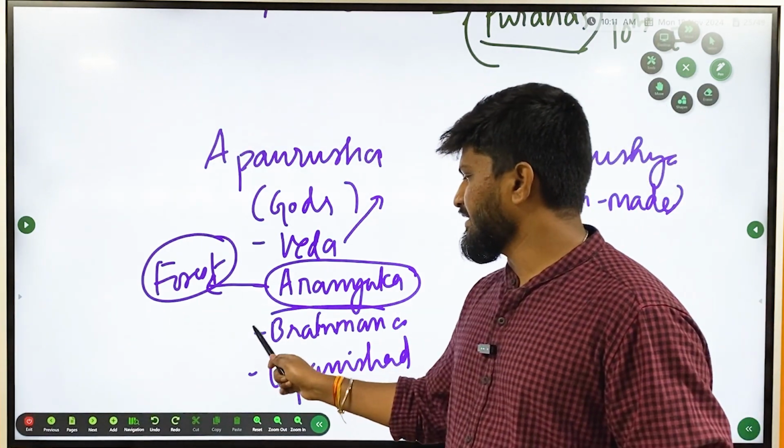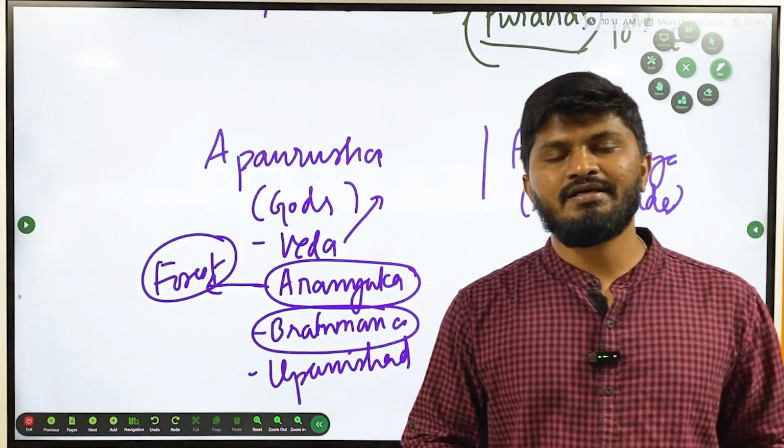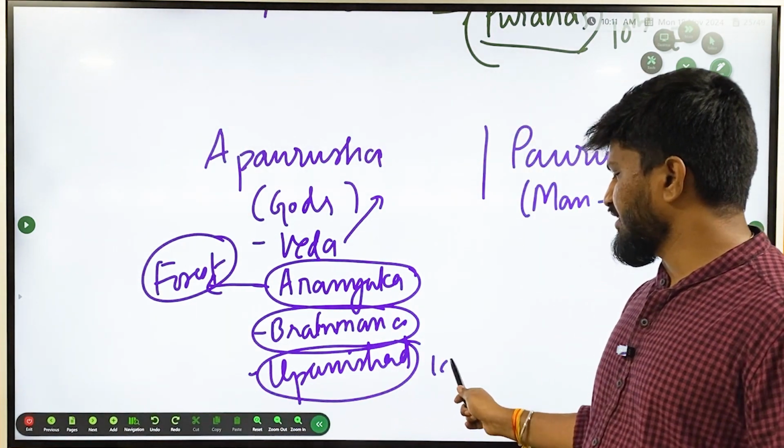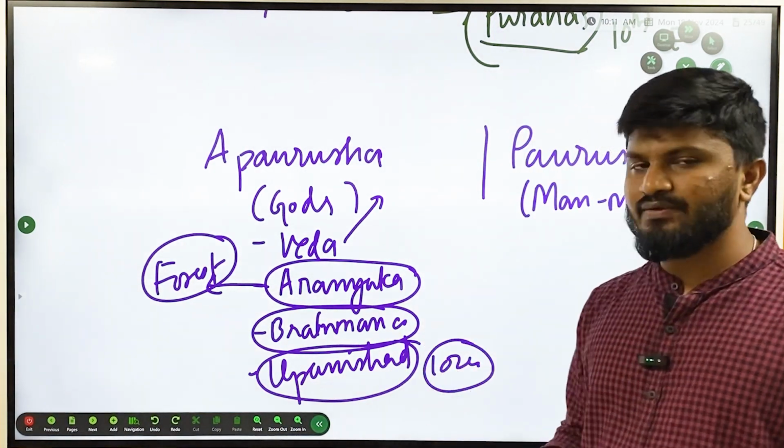And Brahmanas also dealt with how you are going to conduct rituals and so on. And then there was Upanishad. Upanishads were around 1024 in number, and each Upanishad dealt with different issues.